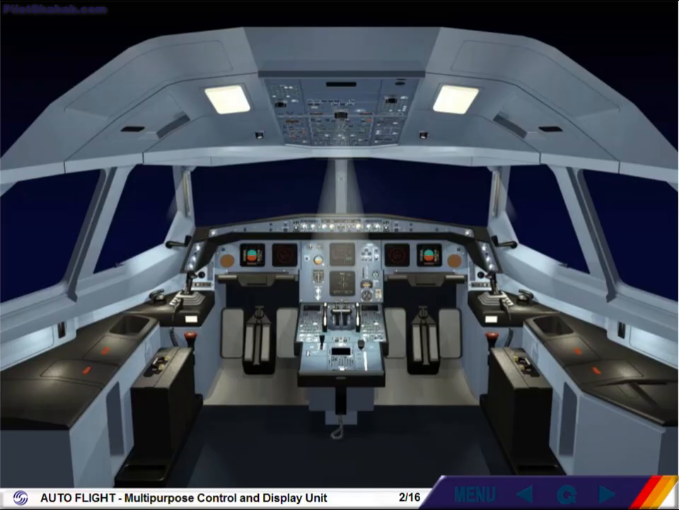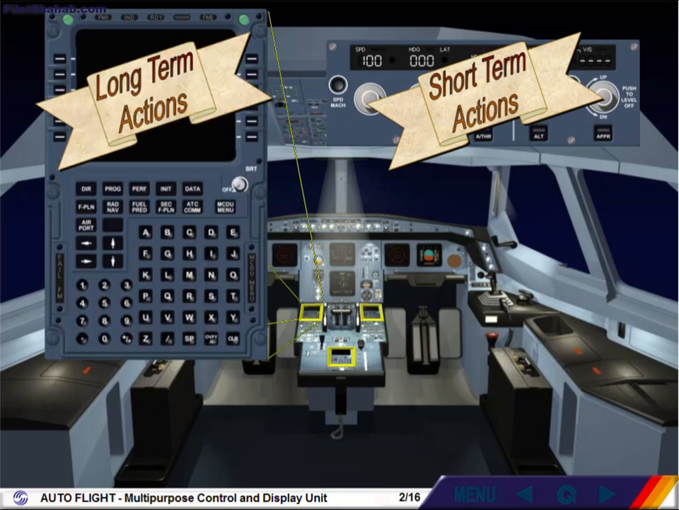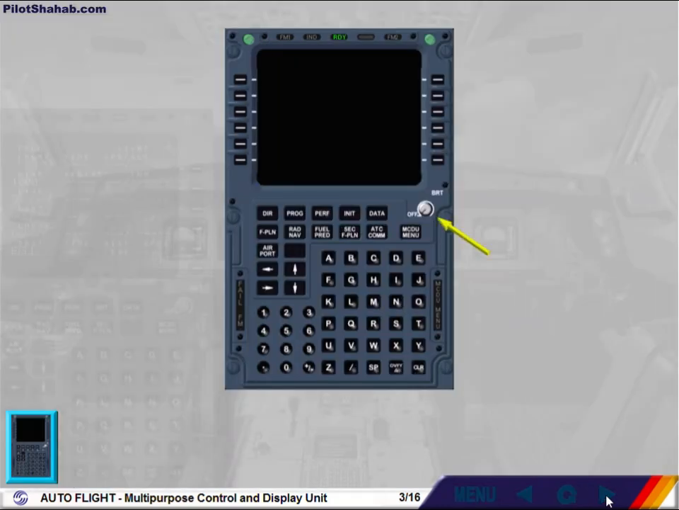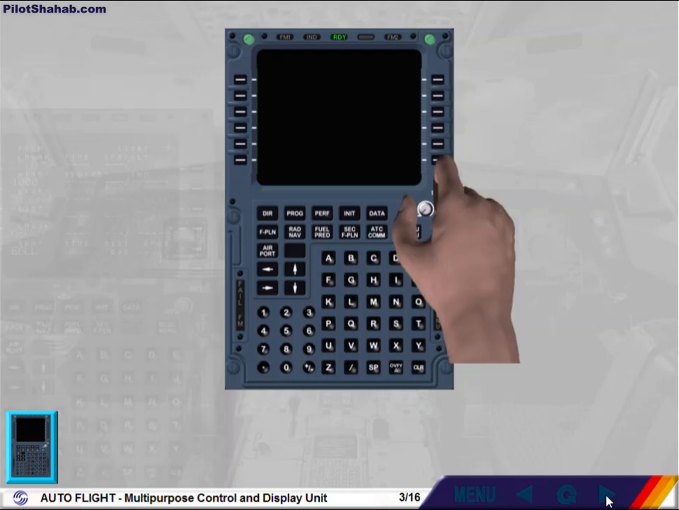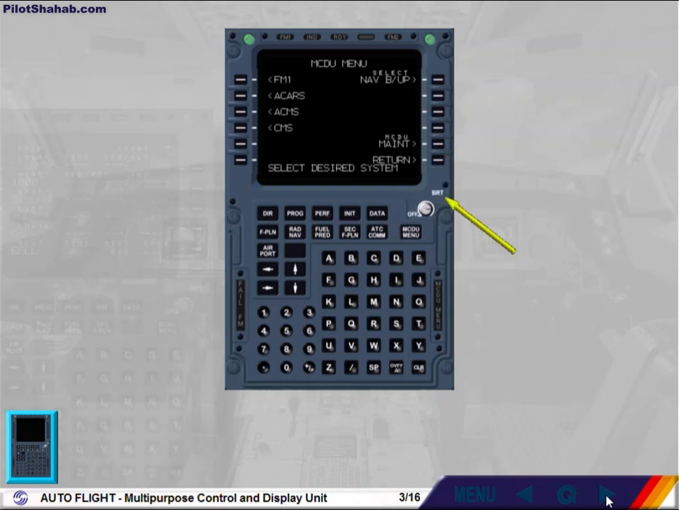We have just seen that the FCU is the short-term interface to the FMGES. The Multipurpose Control and Display Unit, or MCDU, is the long-term interface to the FMGES. We will switch the MCDU on for you and increase the brightness. Notice the knob is labelled BRT. Note, the MCDU icon in the left side of the screen enables you to get a resume of the keys and lights found on the MCDU faceplate.